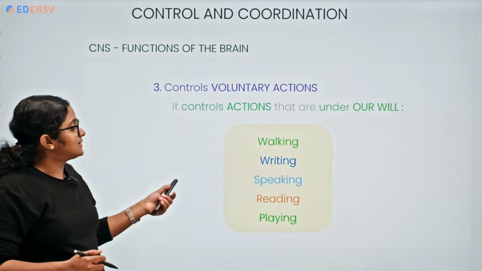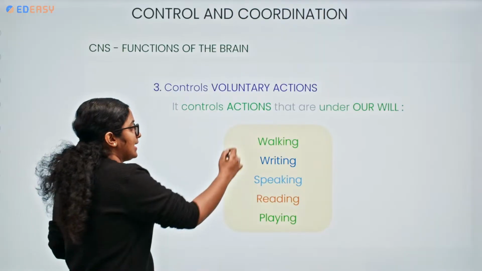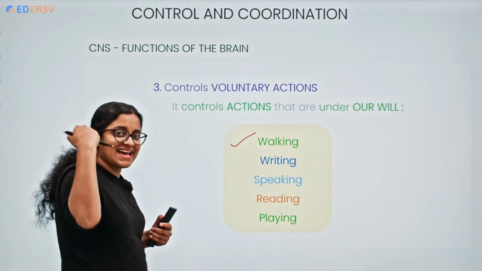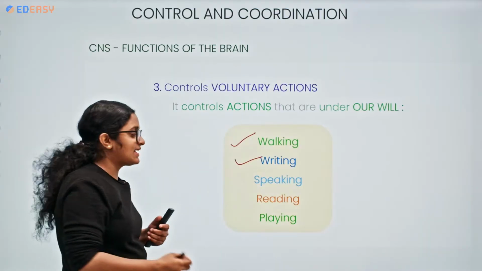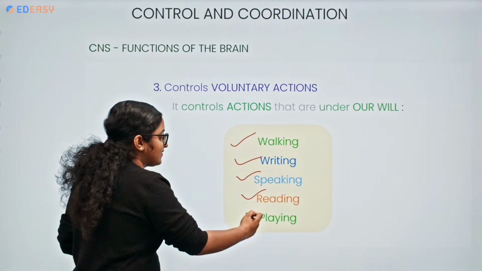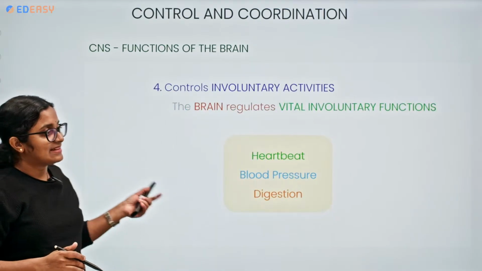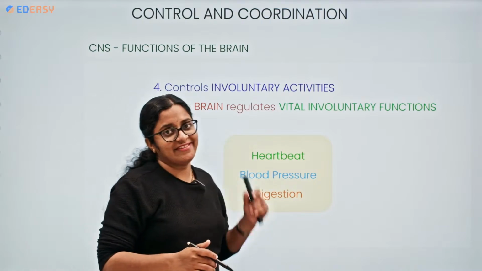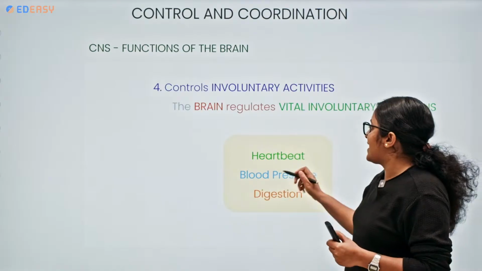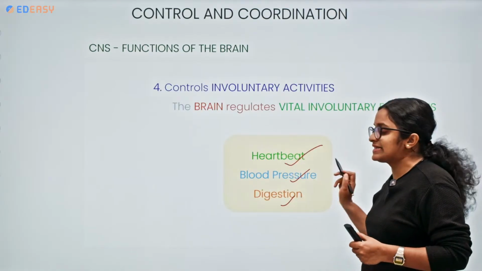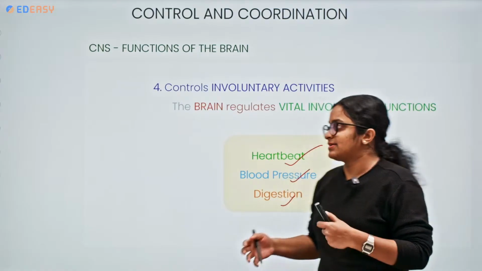So what does it control? It controls voluntary actions, the ones which are under our own will, like walking. Our walking style, our writing style, the way that we speak, the way we read, the way we play, everything is under the control of the brain. It does not only involve voluntary actions, it also involves involuntary actions like the heartbeat, the blood pressure, the digestive activities, the ones which are occurring within our internal systems.